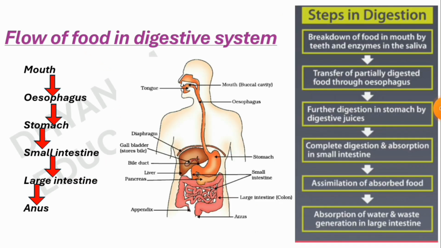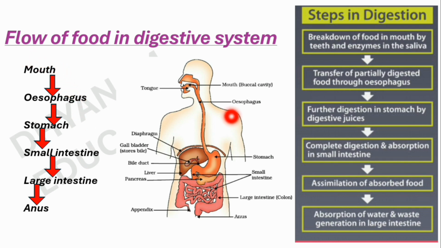The food entering the digestive system through the mouth passes down into the stomach through the esophagus. From the stomach it passes to the small intestine, and from there to the large intestine, and the undigested food is finally excreted through the anus. This is the flow of food in our digestive system.